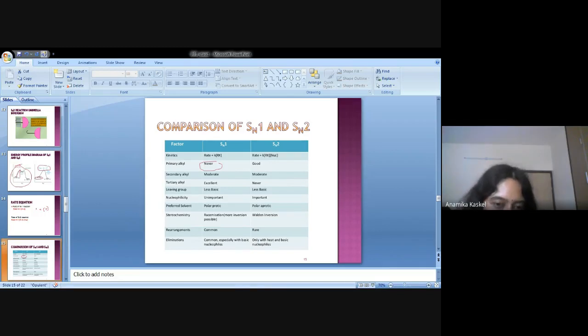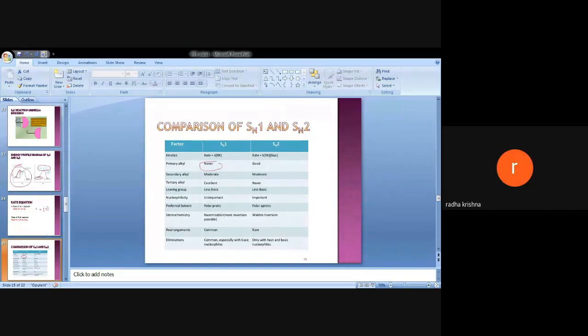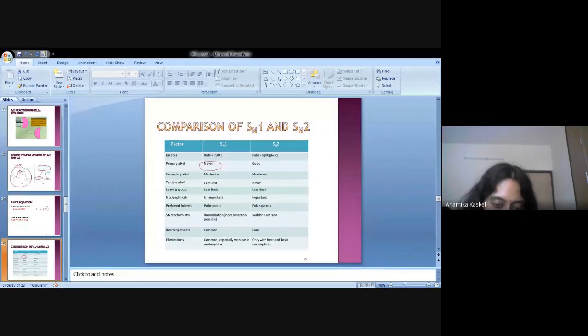It is important. But in SN1, which is the foremost important part of the SN1 reaction? The most important: formation of the carbocation. So you gave your own answer that formation of the carbocation is so important. So we have to consider the stability of the carbocation. When the carbocation is very stable, we can consider that the SN1 reaction rate will be very high. Clear? That is why the 3 degree carbocation is much more stable than 2 degree than 1 degree.